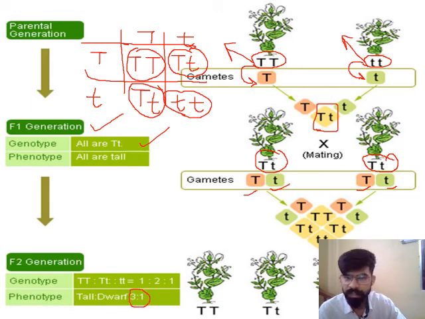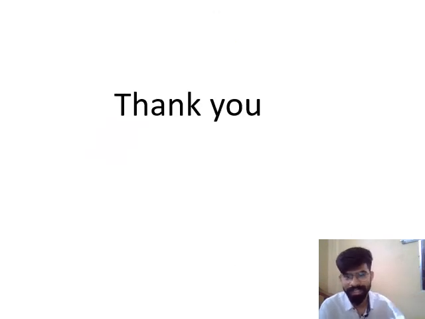The genotype ratio, genotype meaning the arrangement of genes, is 1:2:1. So this is the procedure by which Mendel made every cross and recorded the result of every cross. He wrote down all the results obtained from his crosses and maintained a proper booklet. So this is all for today's lecture. Thank you.